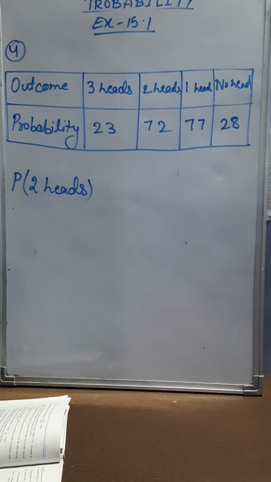Now question number 4 says 3 coins are tossed simultaneously 200 times with the following frequencies of different outcomes. Here outcomes are written and here frequency is written.